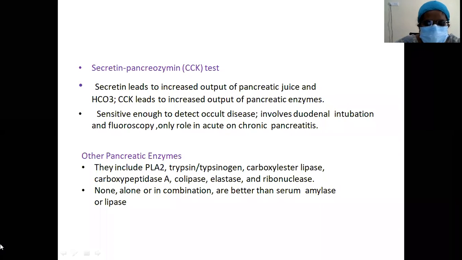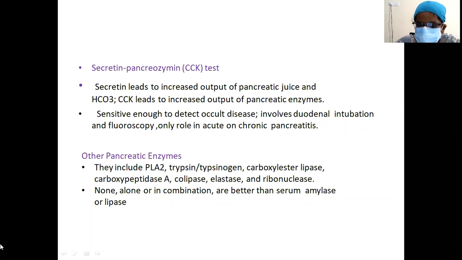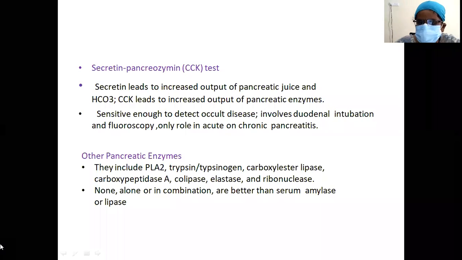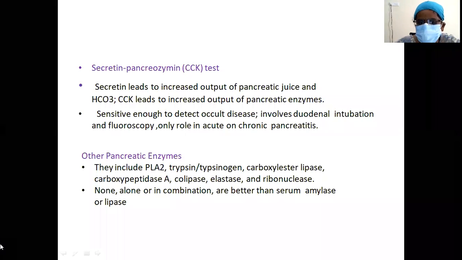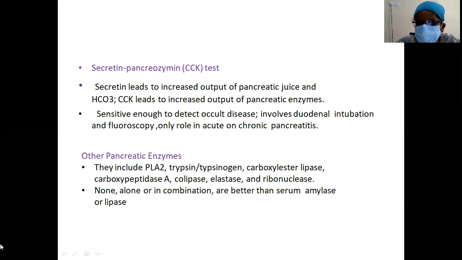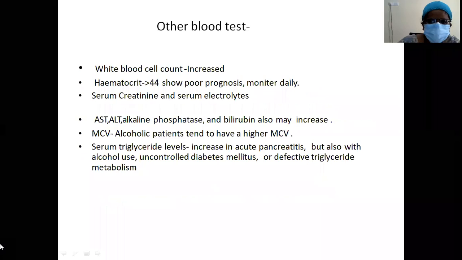Other pancreatic enzymes include phospholipase A2, trypsinogen, carboxyl ester lipase, carboxypeptidase A, polypase, elastase, and ribonuclease. None alone or in combination are better than serum amylase or lipase. The best specific one will be the lipase.